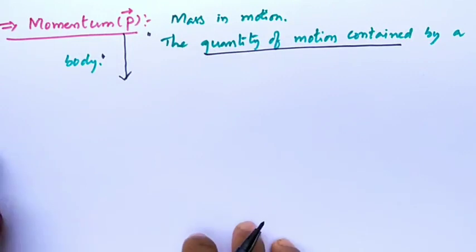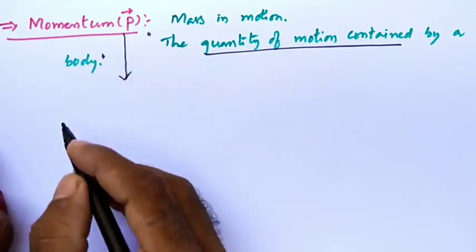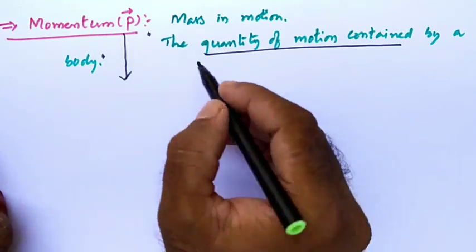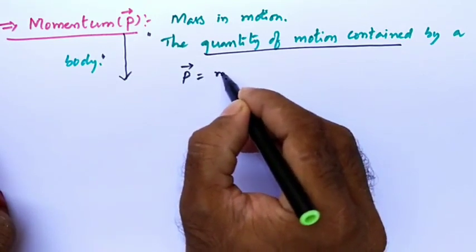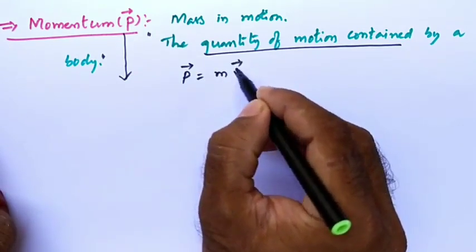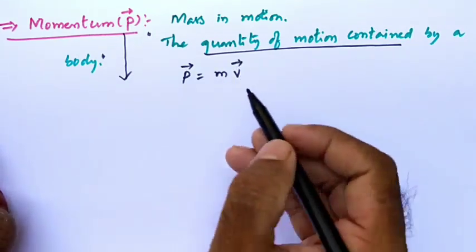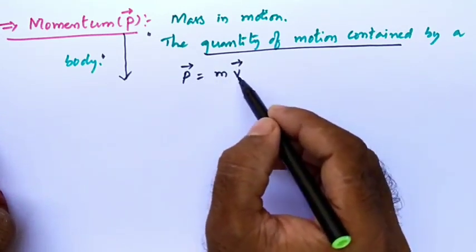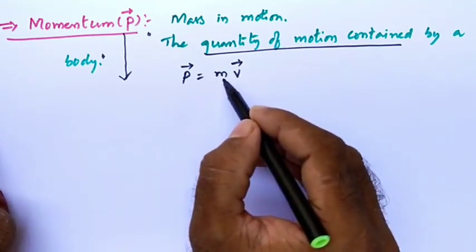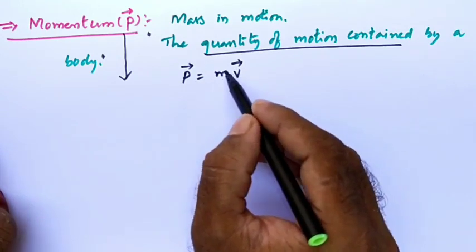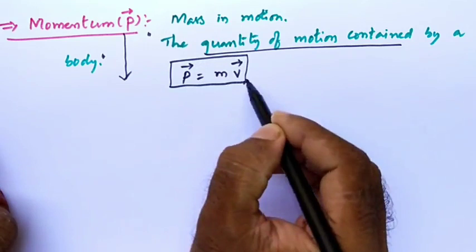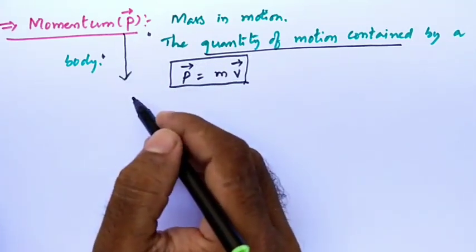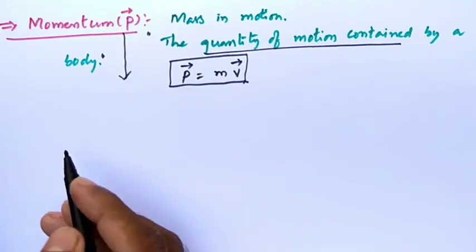So why should we define momentum? Because there are many physical quantities in physics. Mathematically, momentum is defined as the product of mass and velocity. Velocity is a vector and mass is a scalar. Multiplying a scalar with a vector gives another vector physical quantity. Then why do we need to define this? Let us see some examples.